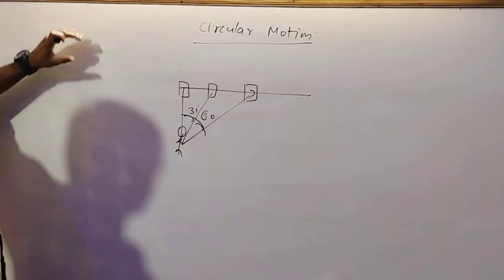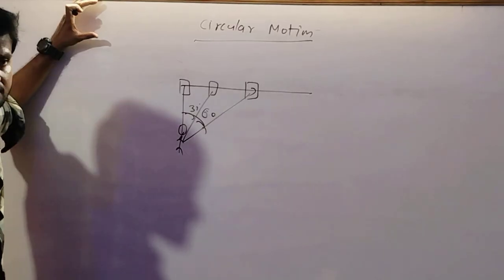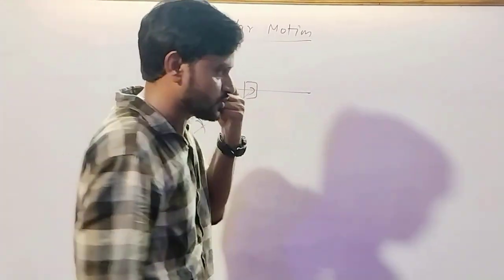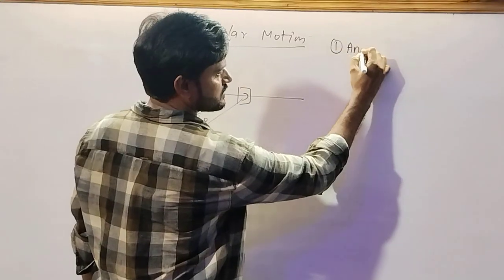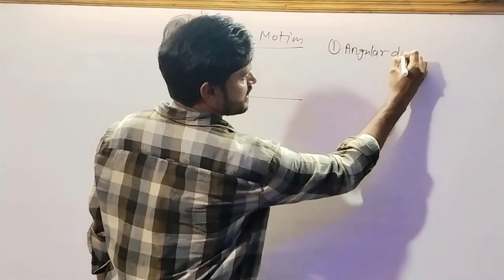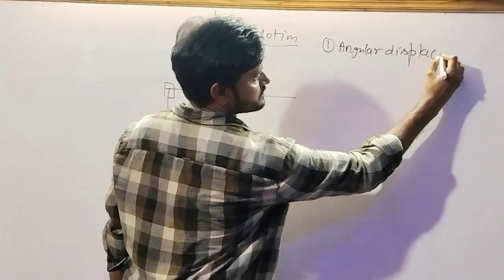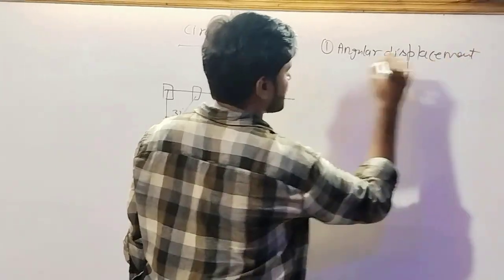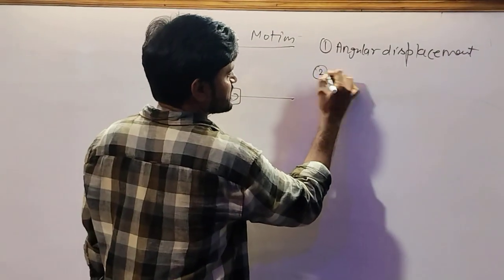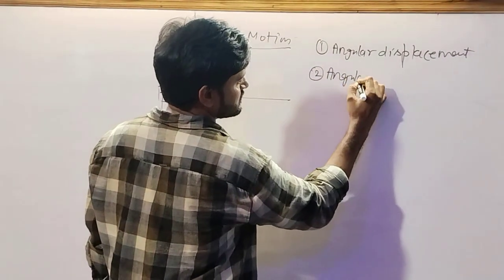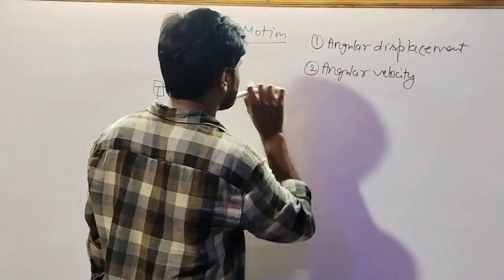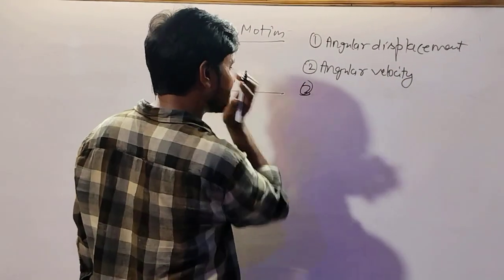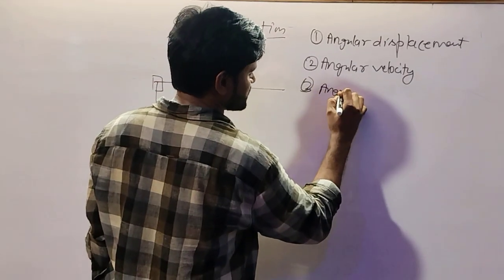Before starting circular motion, we have to discuss some terminology of circular motion, like angular displacement, the second one is angular velocity, and the third one is angular acceleration.